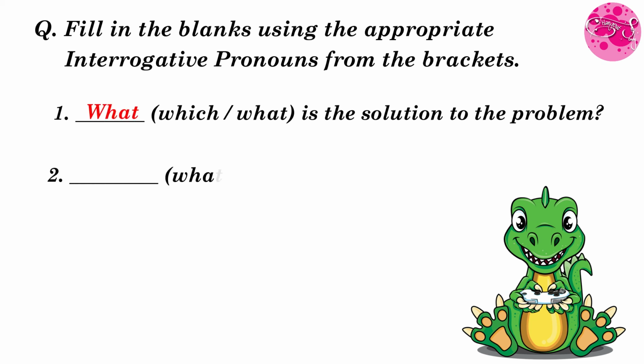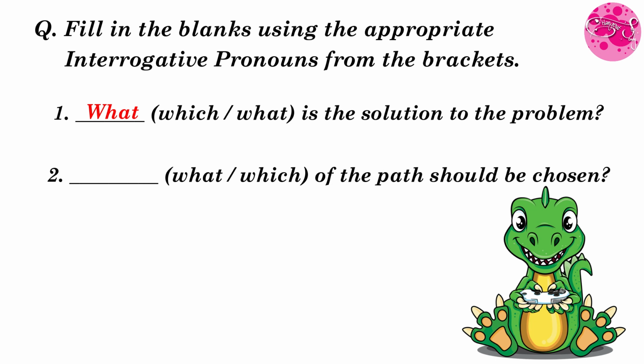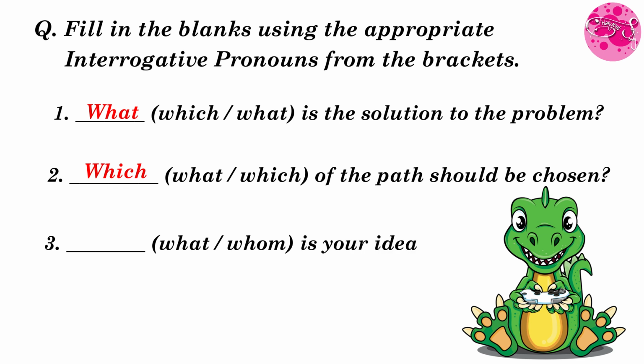Second one, dash. In the bracket it is given what and which, of the path should be chosen. So here answer will be which. Which of the path should be chosen? Next one, dash. In the bracket, it is what and whom is given.